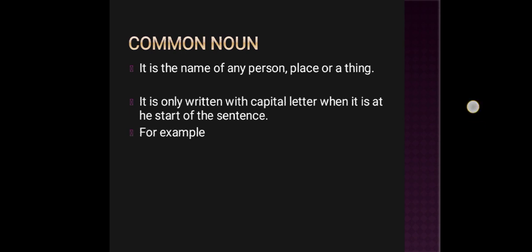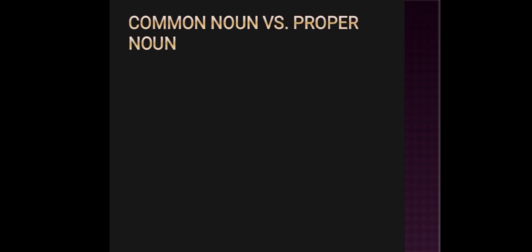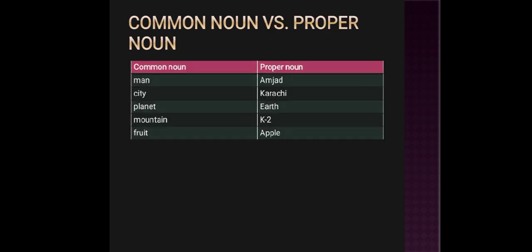For example, boy, country, city. These are all common nouns. That's why I have written them with small letters. But if we are going to write them at the start of the sentence, they are going to be written with a capital letter. So we are now going to compare common nouns with proper nouns.